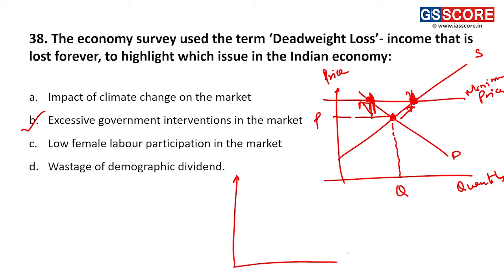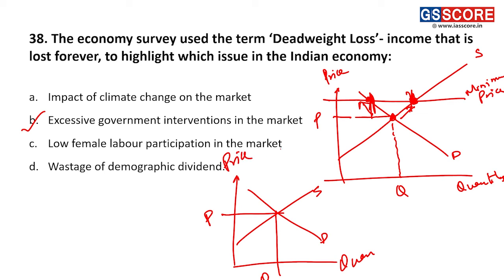Similarly, let us talk about the other case. Let us say this is demand, this is supply, this is price, this is quantity. Now it is the other way around. The government sets a maximum price which is lower than the market price. The government says prices cannot be more than this. Let us say for food, the government announces this. Now, when prices are lower, supply will go down, because at a lower price, people will not be very eager to supply, but demand will be very high.